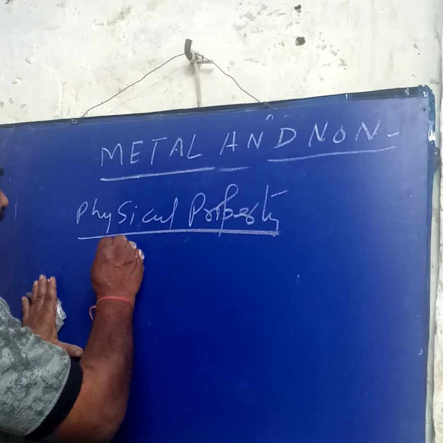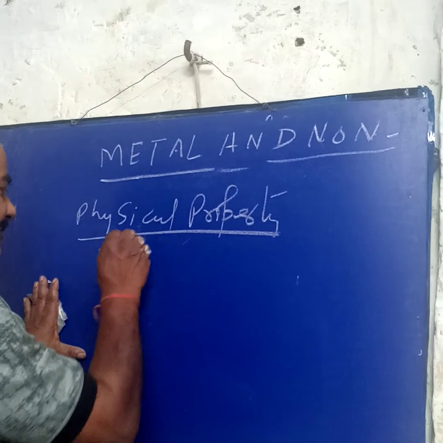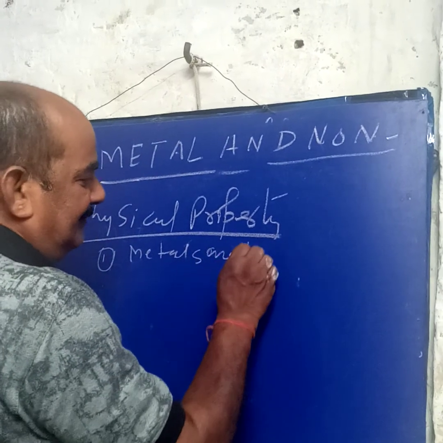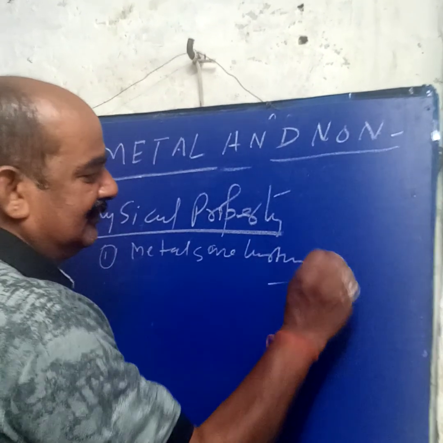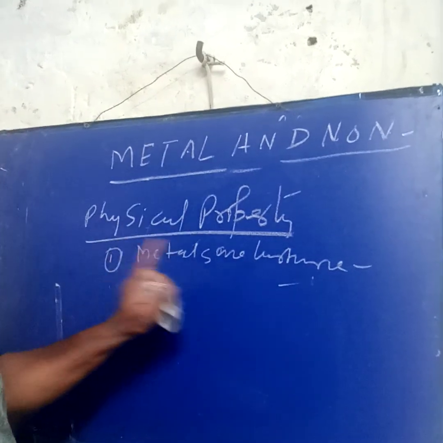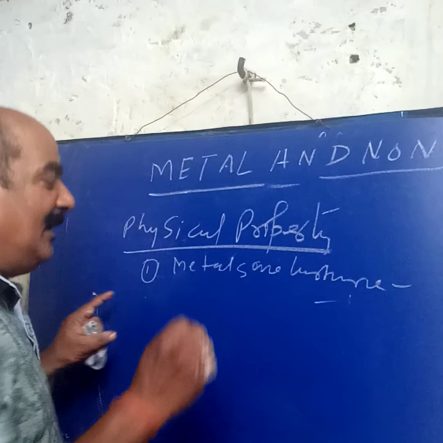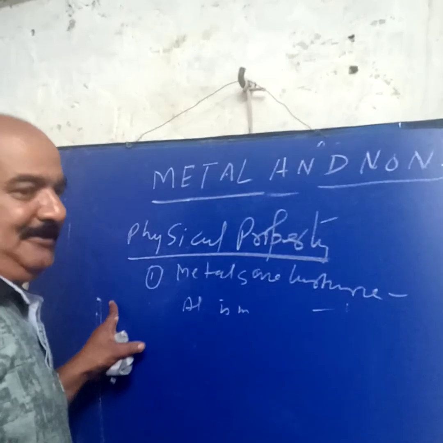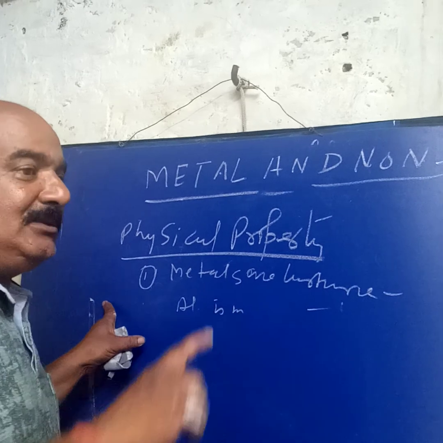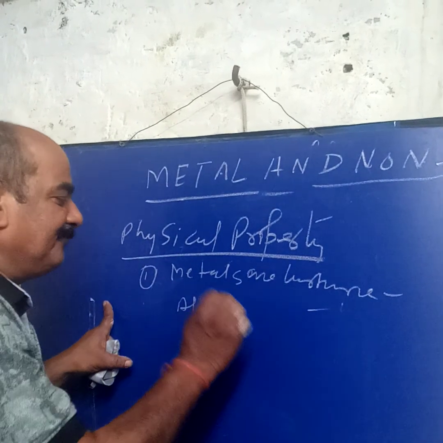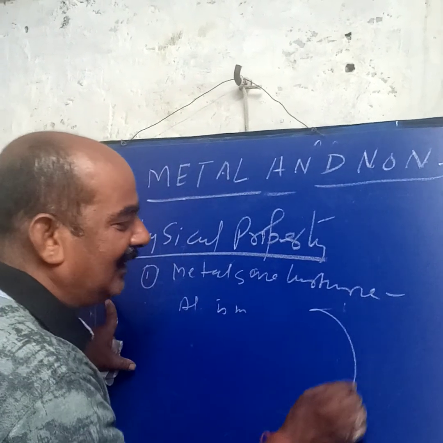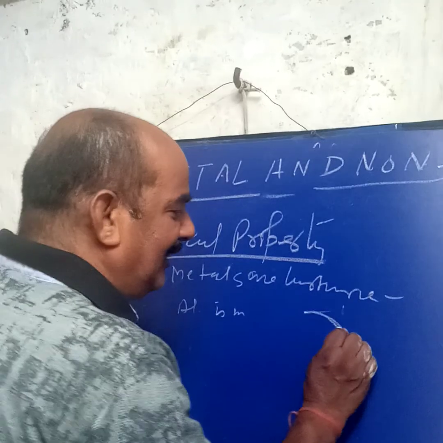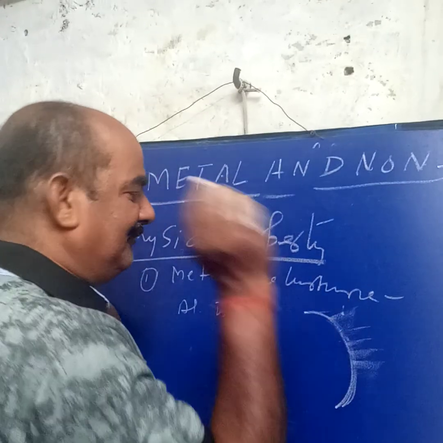Second, metals are lustrous. All metals are lustrous, but there is one question. Aluminium is a metal, but it looks dull in nature. Why? Because it forms an oxide layer all the time. Due to the oxide layer, it is not shining. But when the oxide layer is removed, it will shine again.